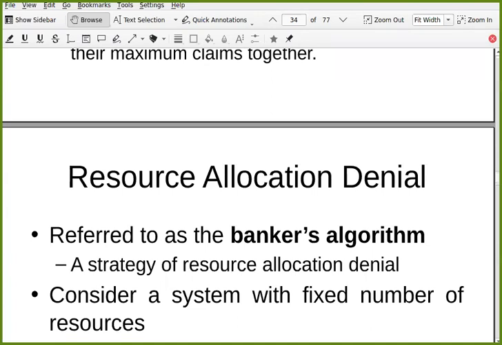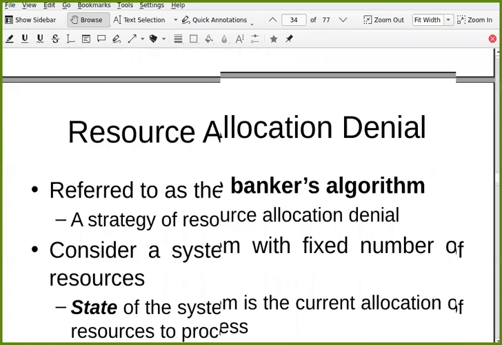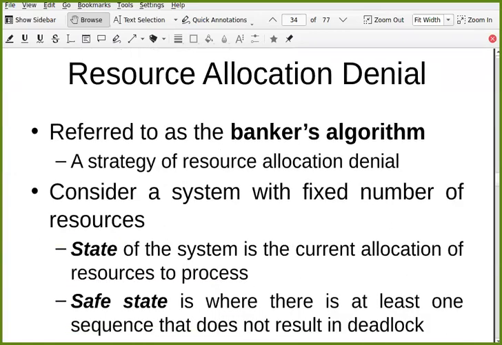This is called Banker's algorithm, and it is very important from the GATE exam perspective. Sometimes questions are asked based on this algorithm. In fact, this whole chapter is very important from the GATE perspective. And this Banker's algorithm is a strategy of resource allocation denial.